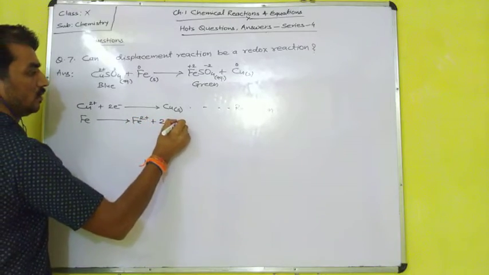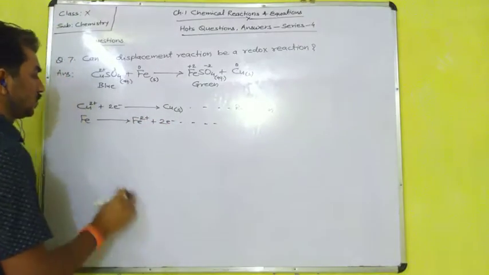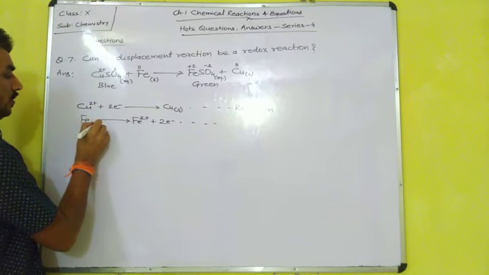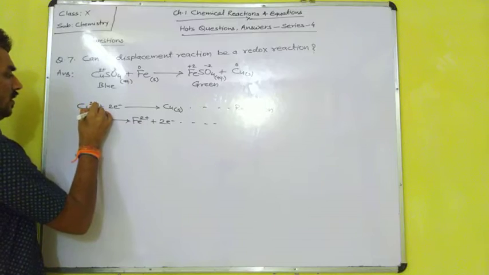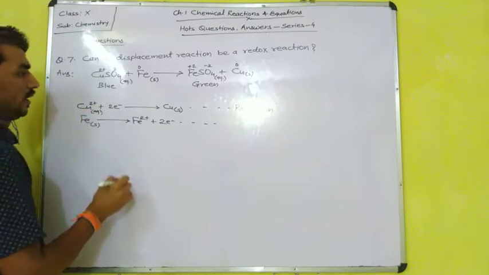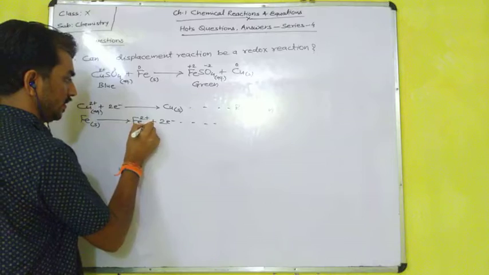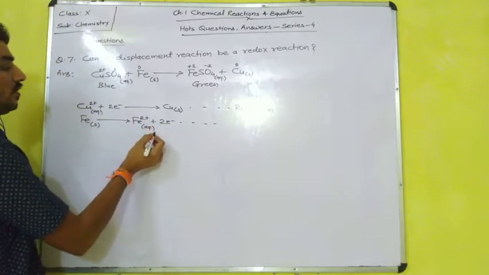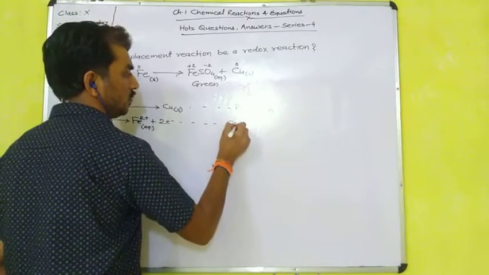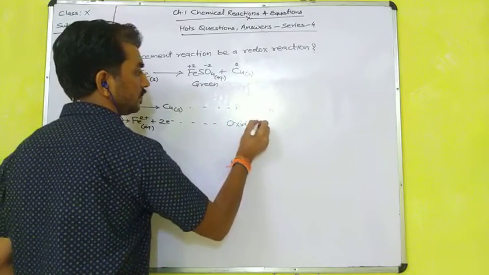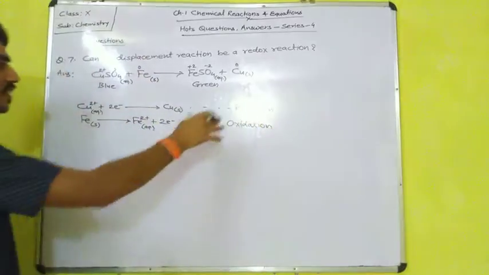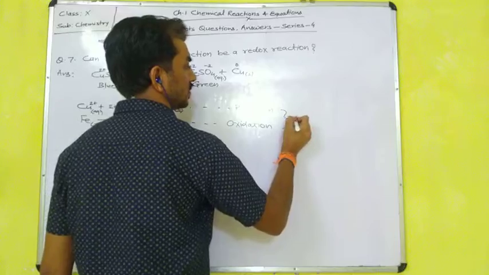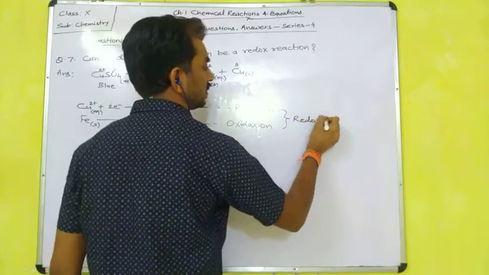Two electrons are donated by the iron metal from the solid state, and here it is in the aqueous state. So here loss of electrons takes place. Loss of electrons means oxidation. So reduction and oxidation both reactions are going on, so that it is a redox reaction.